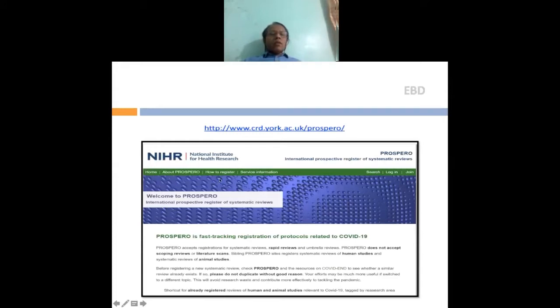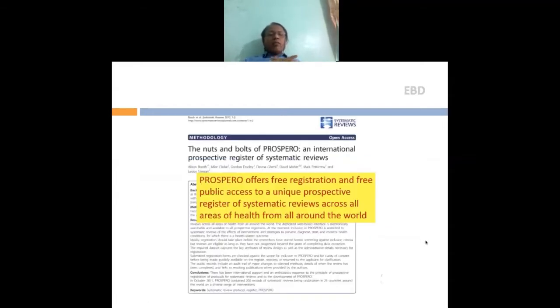This is the Prospero website. This is how it looks. Prospero offers free registration and free public access, and registers all kinds of systematic reviews related to health from all over the world. So there is nothing to worry about that it only registers medical systematic reviews and not dental. It does register all topics across the world and anything on the topic of health.